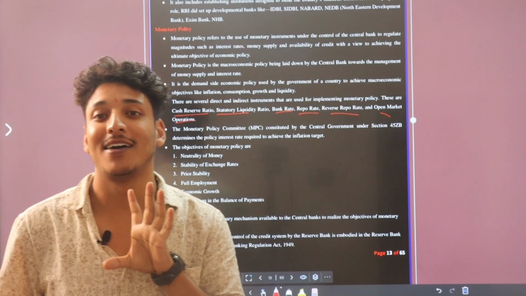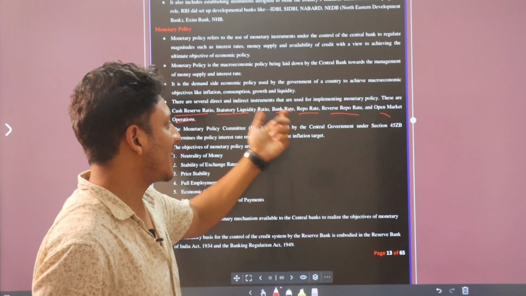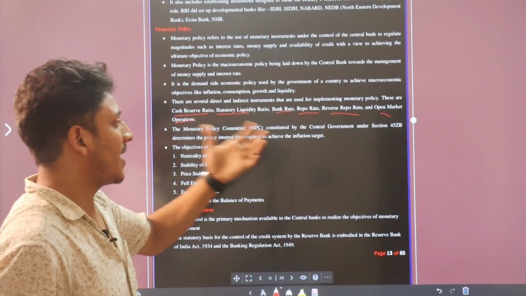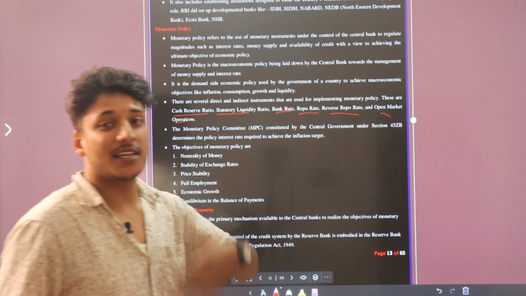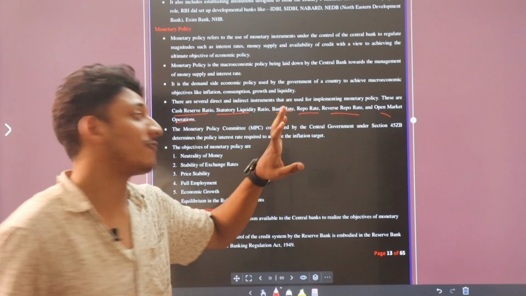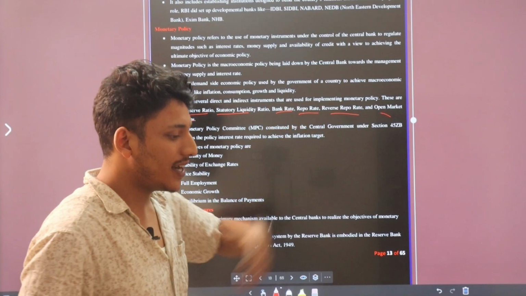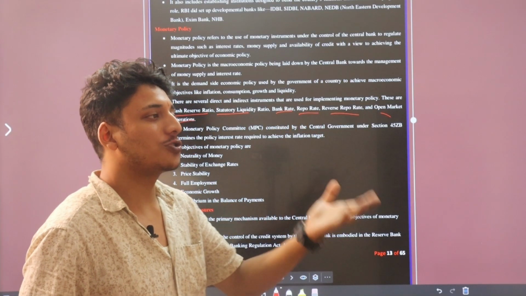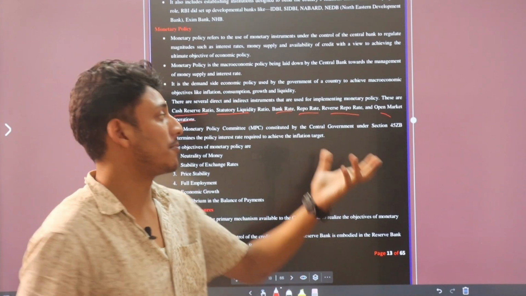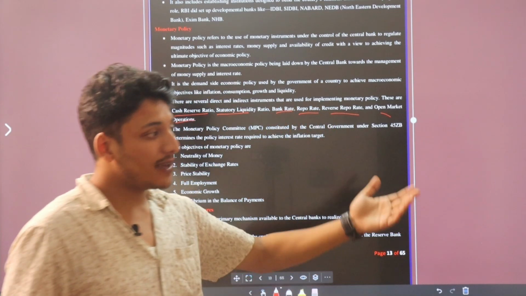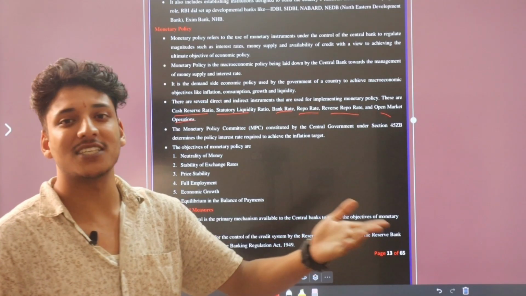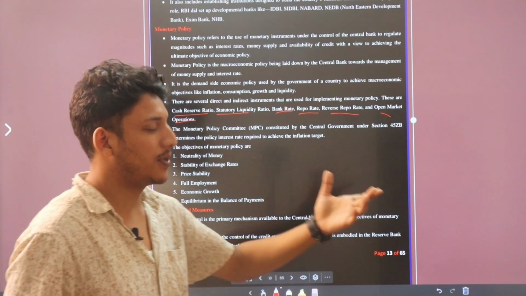And bank rate is when RBI lends a loan for a long period of time. Okay. Repo rate is when RBI gives loans to the banks for a small period of time, and reverse repo rate is when RBI takes loans from the banks for a period of time.